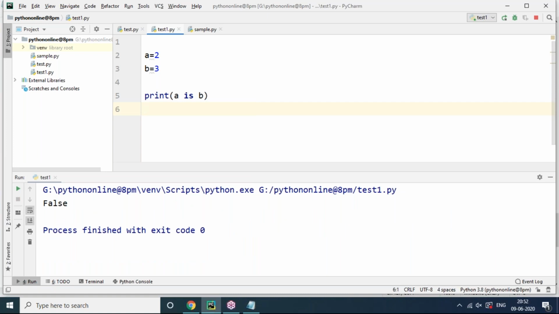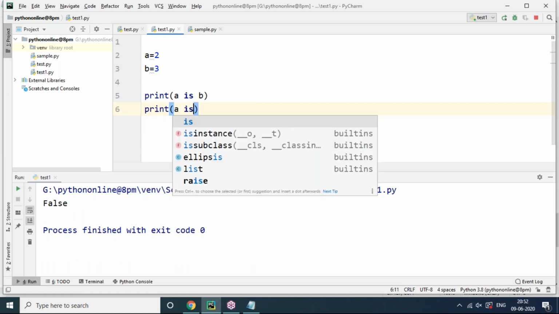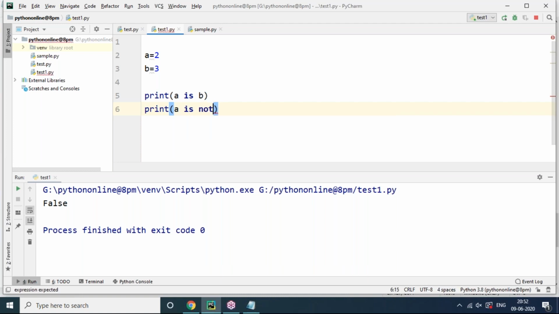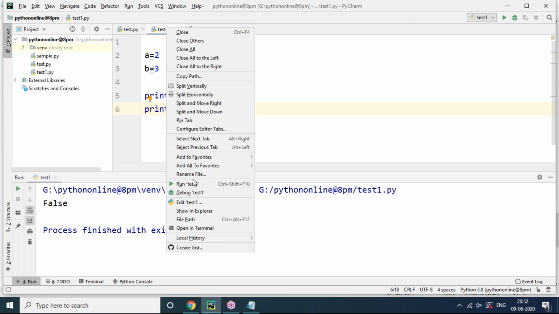False. Print a is not b. Yes, a is different and b is different, that's what a is not b means. a is not b is true. So it's going to be true.